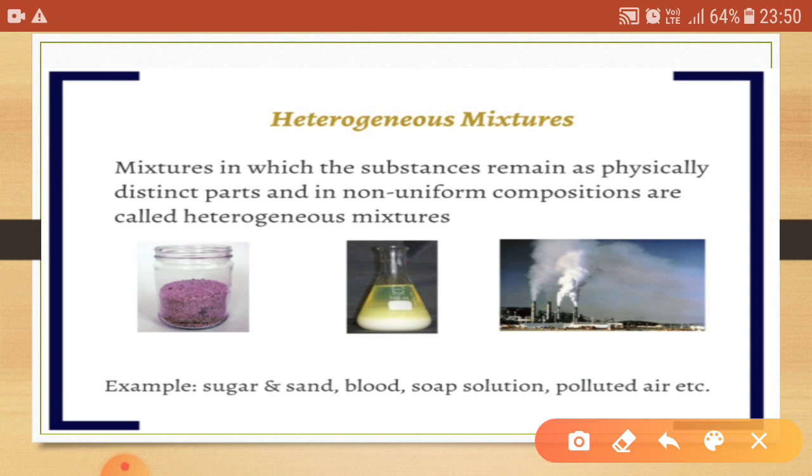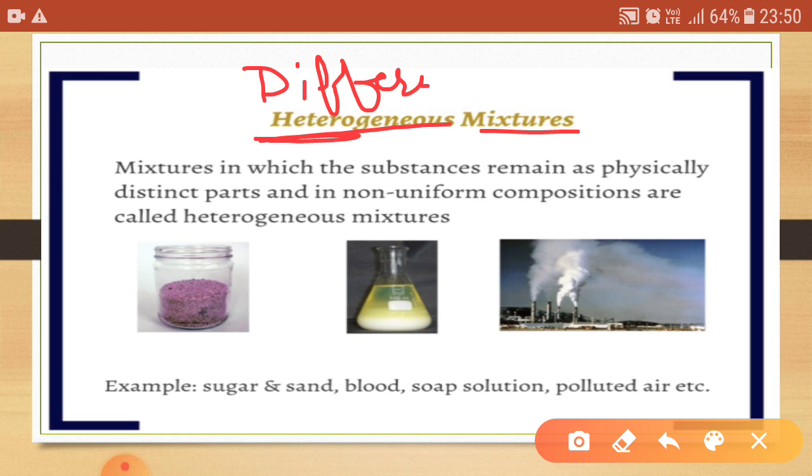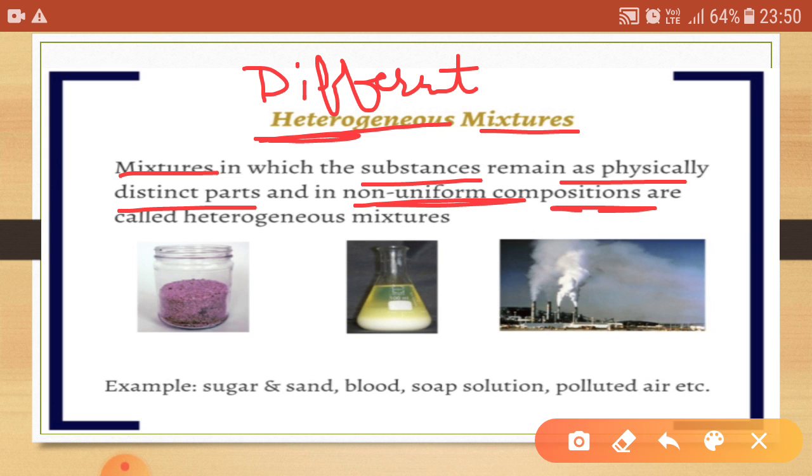Now, what do you understand by the term heterogeneous mixture? As we know, hetero means different. So heterogeneous mixtures are the mixtures in which substances remain as physically distinct parts or in non-uniform composition. It means that we can easily distinguish the particles in a heterogeneous mixture.